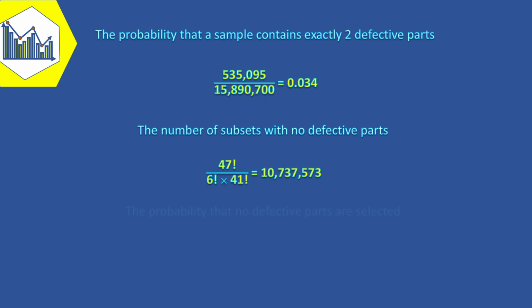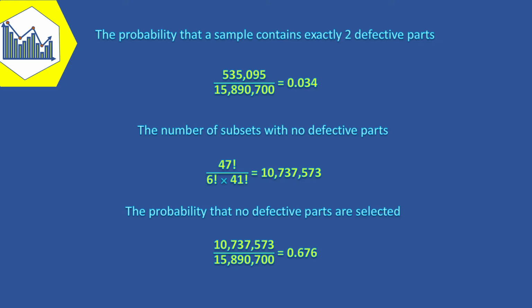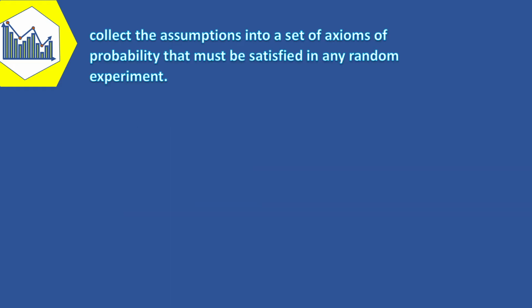And the probability that no defective parts are selected is 10,737,573 over 15,890,700, that equals 0.676. Therefore, the sample size of 6 is likely to omit the defective parts. Now that the probability of an event has been defined, we can collect the assumptions into a set of axioms of probability that must be satisfied in any random experiment.